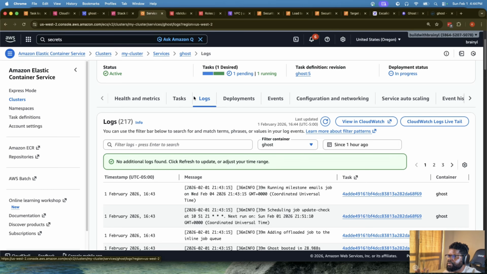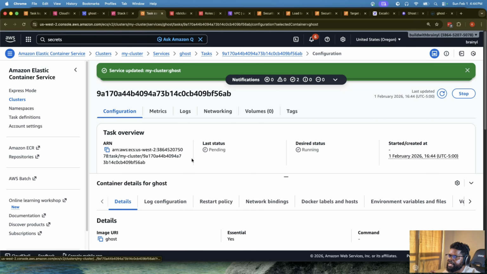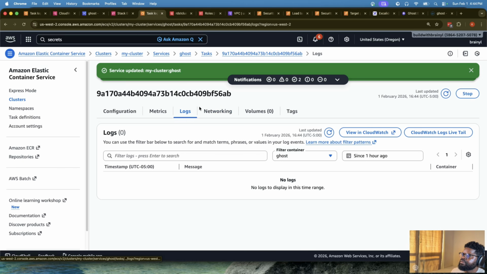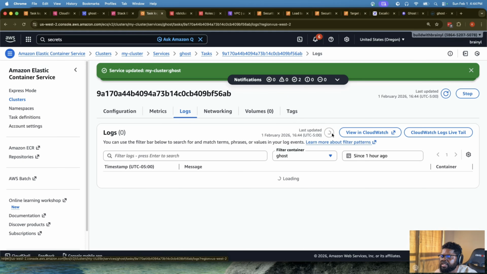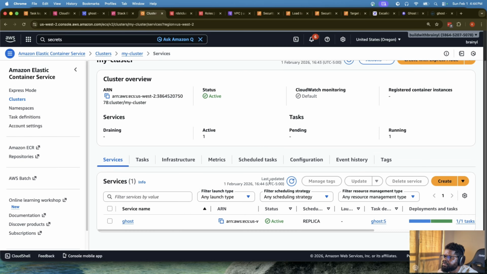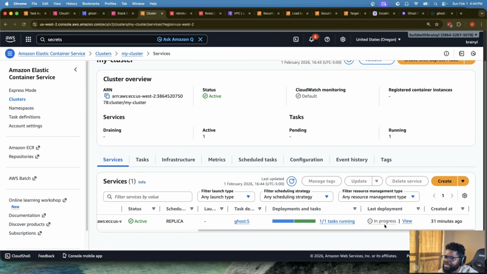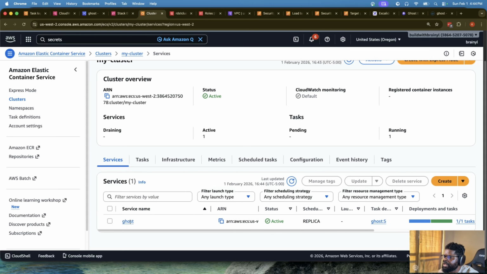Now it says 1 is running. I'm not sure, but let's see this one that is pending. Let's check the logs. No logs yet. That one said it was the host that was wrong, so let's see if this time we get it correctly. Let's refresh and go back to the service. It says 1 is active. One task is running, 1 in progress. I'm not sure what it means, but let's see.